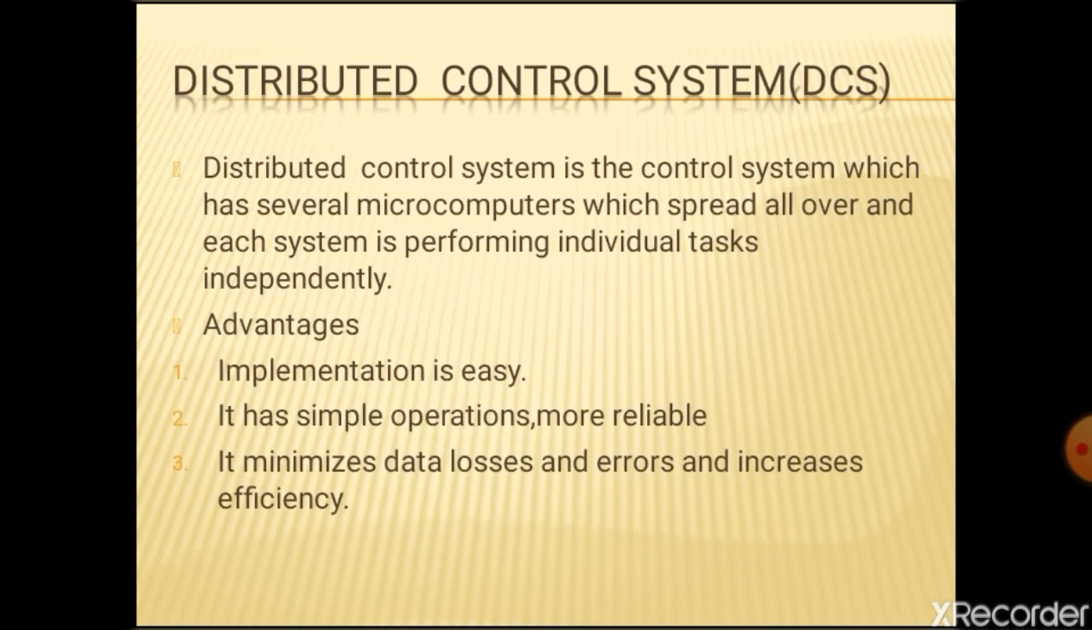Distributed control system. A distributed control system is a control system which has several microcomputers spread all over, and each system performs individual tasks independently. Here each computer performs an individual task. Advantages: implementation is easy, it has simple operations, it is more reliable, it minimizes data losses and errors and increases efficiency, it is more flexible, and maintenance cost is low.